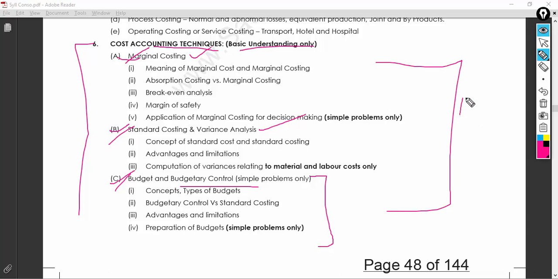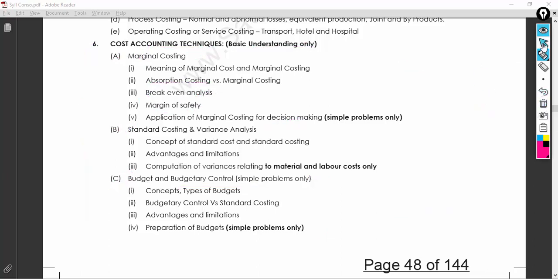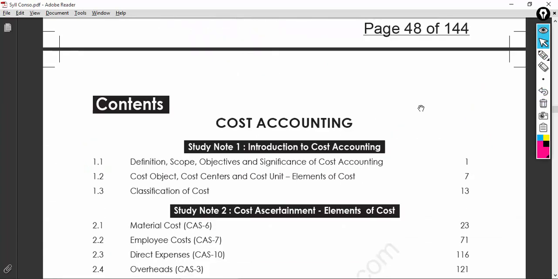And you need to have a formula sheet. You should be listing all the formulas step by step. Even break even is important, margin of safety also is important, everything is important, but you need to have step by step procedures so that you will understand the concept without any further confusion.